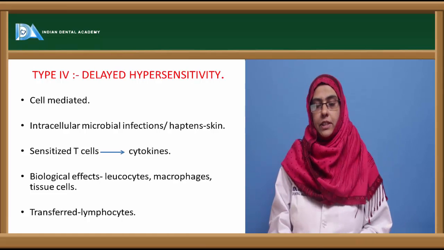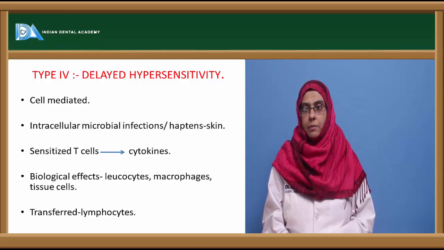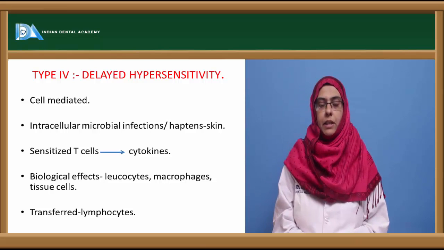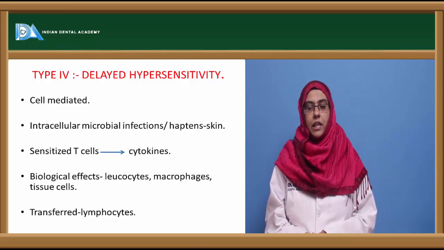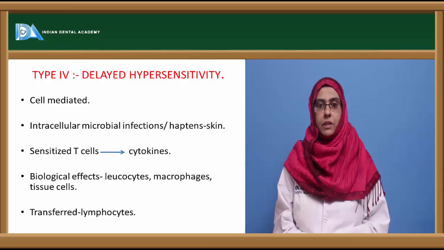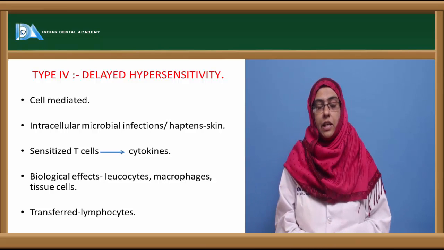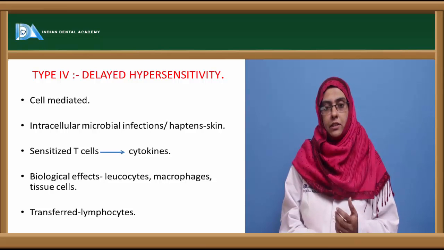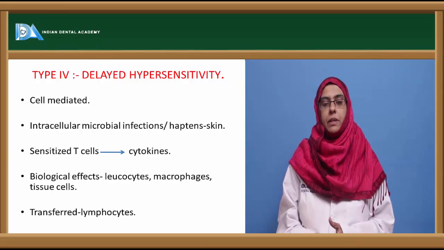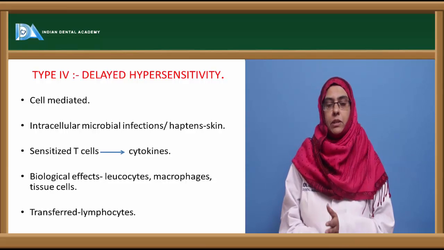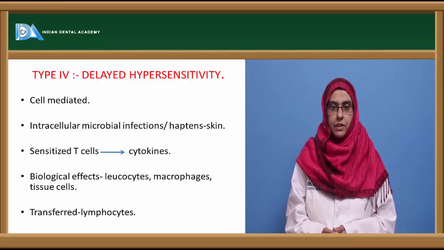Now the last one is the delayed type of hypersensitivity reaction, that is a type 4 hypersensitivity reaction mediated by the cells, or the T lymphocytes. So it is a cell-mediated immune response that is developed in the sensitized individual that produces this delayed type of hypersensitivity reaction. And it is so called delayed because the clinical manifestations take around days to weeks or months to show the symptoms. So that's why it is called a delayed type of hypersensitivity reaction.